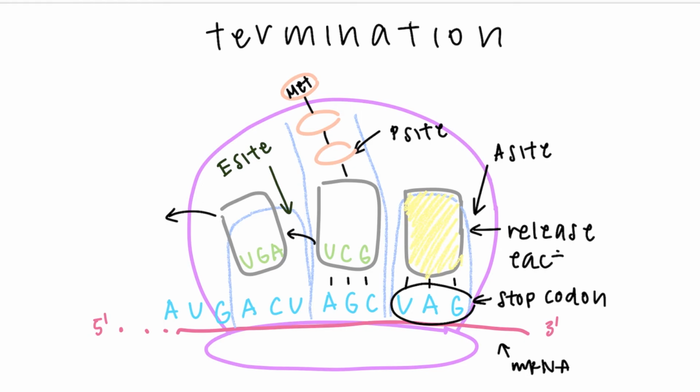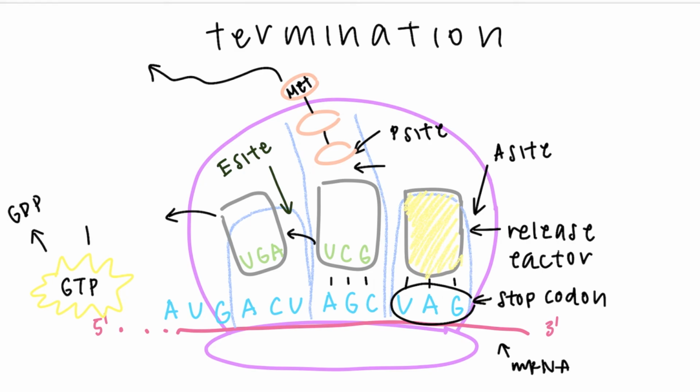The release factor promotes the hydrolysis of the bond between the last amino acid and the peptidyl tRNA. And so the bond is broken and the polypeptide chain is freed and leaves the ribosome. Finally, the ribosome is broken down into its subunits by the hydrolysis of 2 GTP molecules. And this completes the last stage of translation.